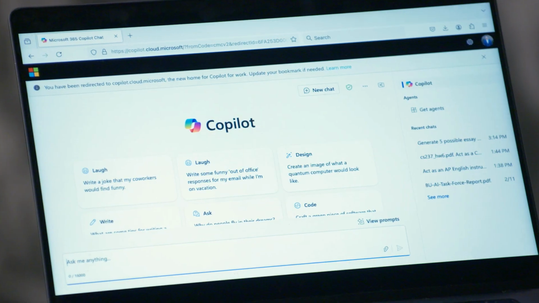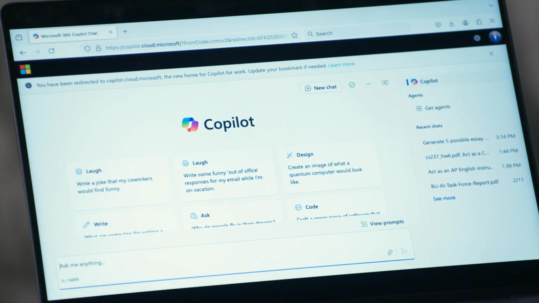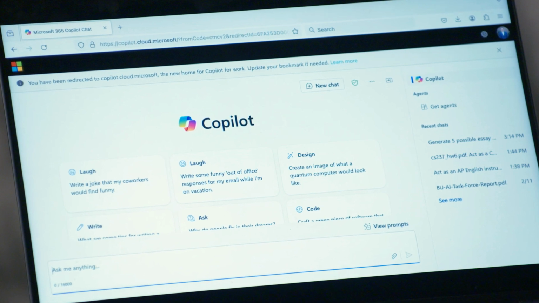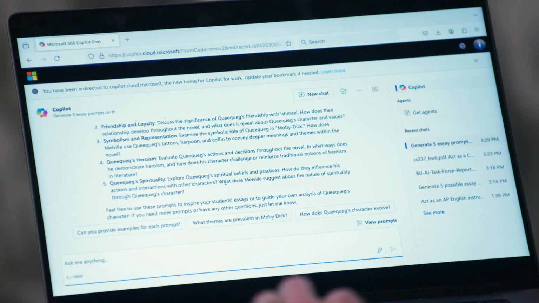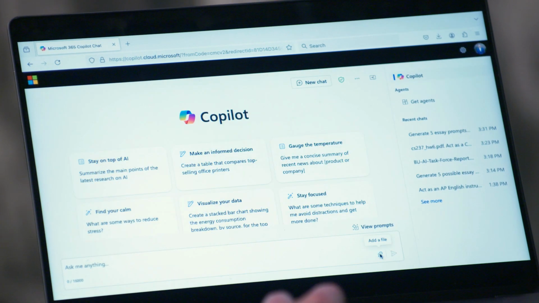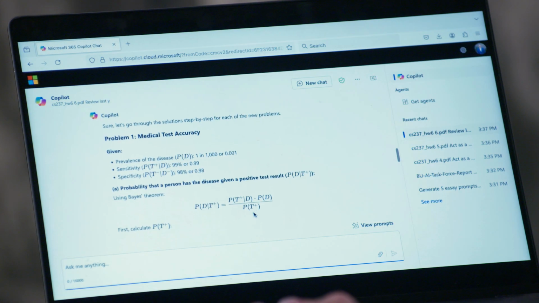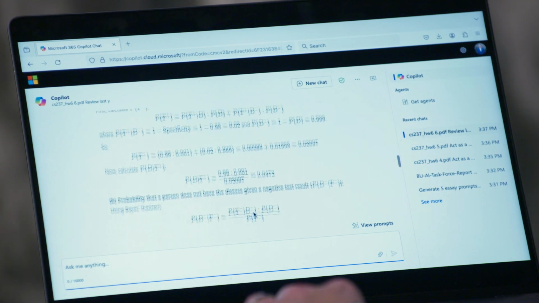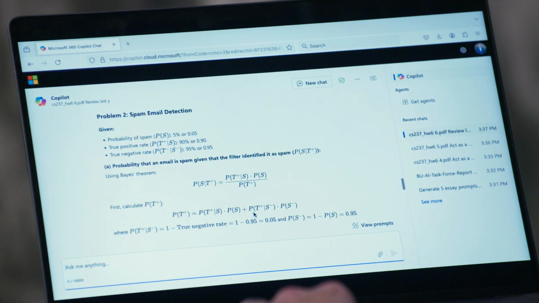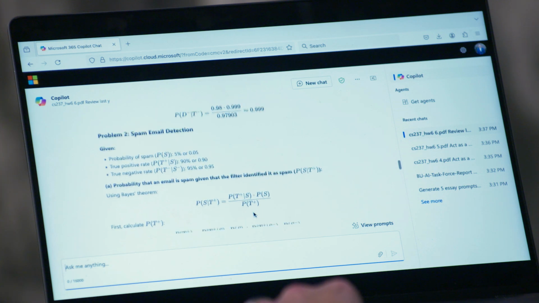In the previous video, I said that large language models were easy to use, so now I'm going to demonstrate the use of Microsoft Copilot, a large language model that we all have access to as BU faculty and staff. The three things I'm going to show you are an example of some possible essay topics for an AP English language class, a way to summarize a large document efficiently, and I'm going to ask Copilot then to generate some new problems for me from a problem set from last year that I had.